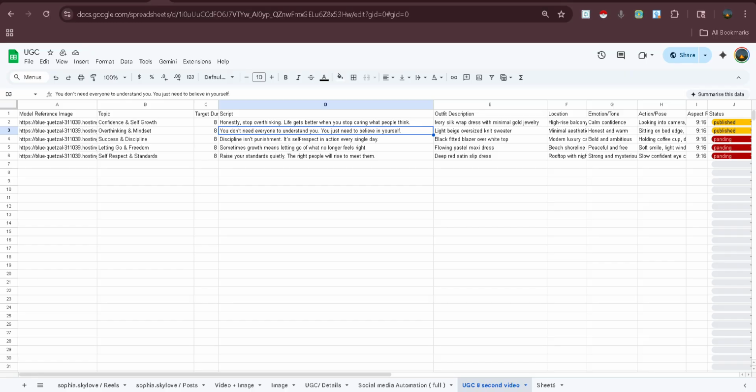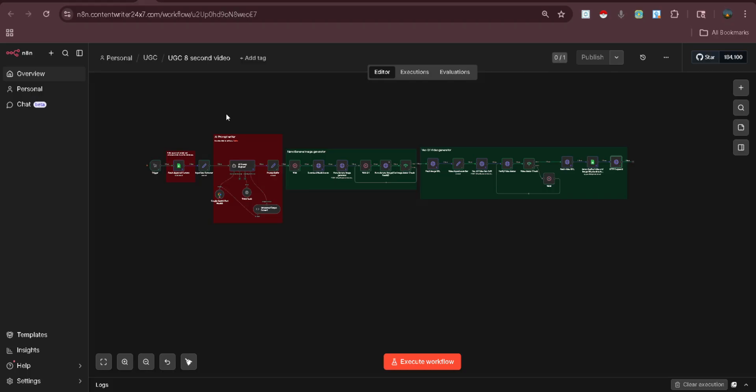You just need to put the images of your characters here, and after that you can run it and it will generate the video with that character. So this is our 8-second model.